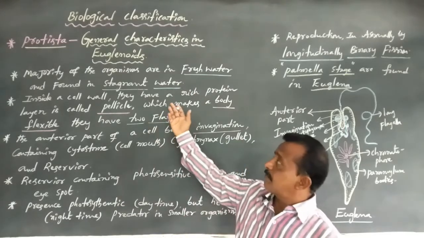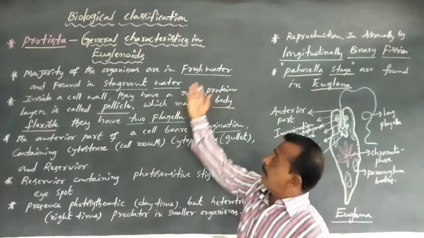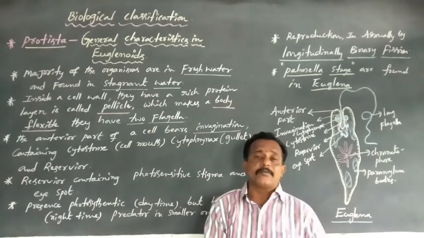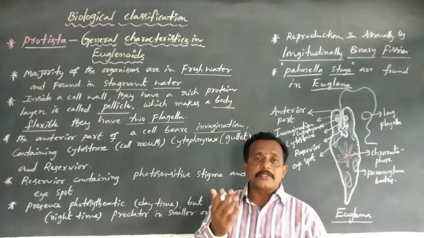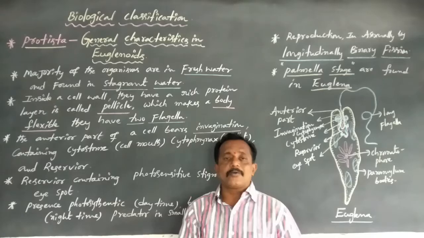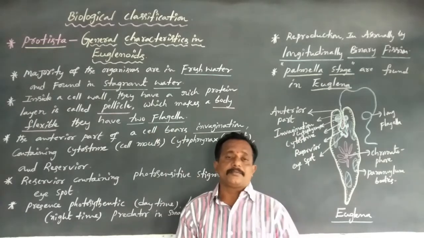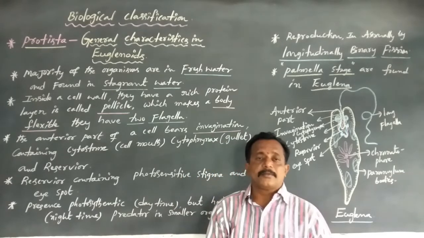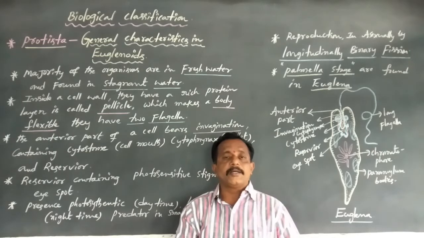Dear students, the majority of the organisms live in fresh water, that is, they are aquatic, and are found in stagnant water. Stagnant water occurs in ponds, pools and wells.